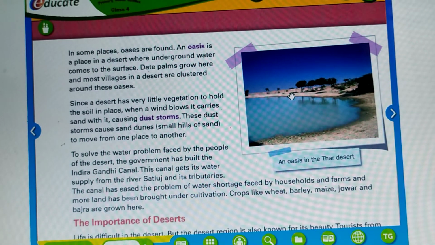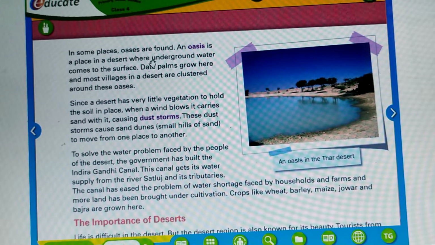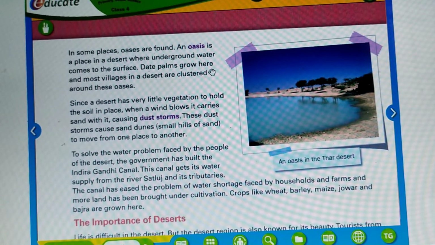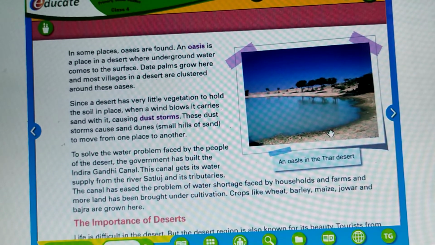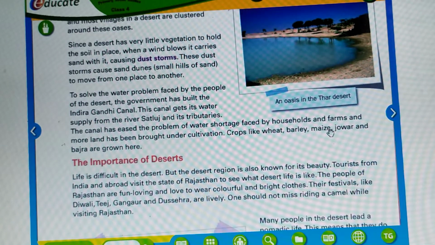Oases are found. An oasis is a place in the desert where underground water comes to the surface. Can you see this underground water has come to the surface? Date palms grow here, and most villages in the desert are clustered around these oases. Clustered means they build their dwellings over here.